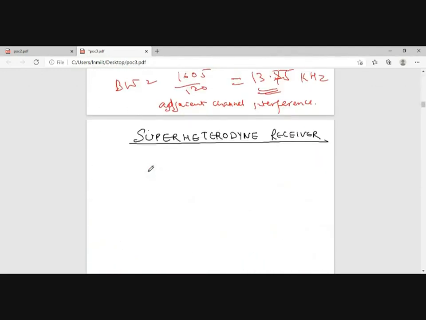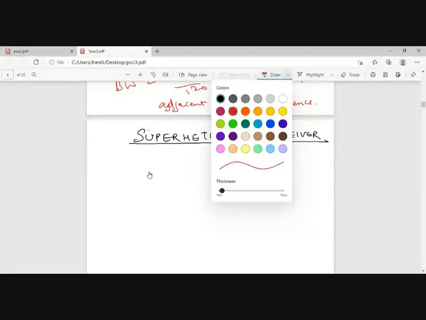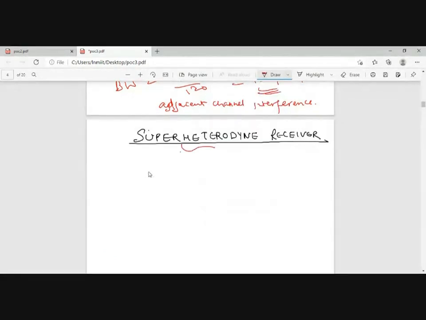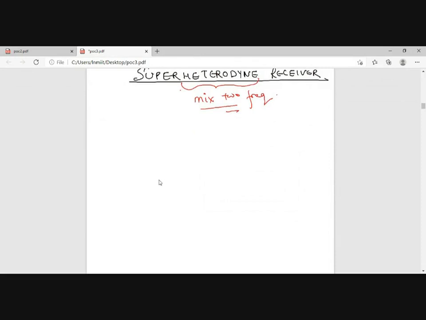Heterodyne, what does heterodyne mean? Mixture of things. So by heterodyne, we mean that we will be mixing frequencies. We will mix two frequencies, and this was the concept, that we will mix frequencies to down convert our RF signal. So the concept behind that was this. Let's try to draw this structure.